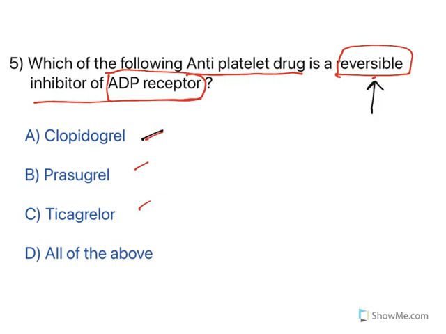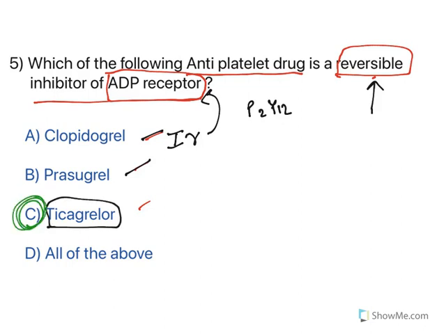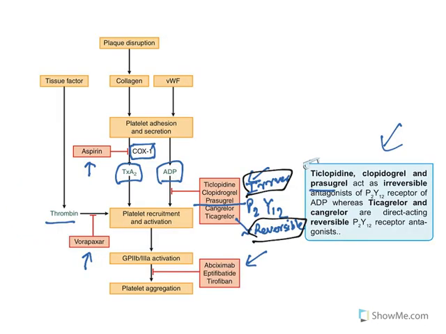Now, clopidogrel, prasugrel are irreversible inhibitors of ADP receptors. ADP receptors means P2Y12 receptors. Now, the reversible one is ticagrelor. So, the answer option is ticagrelor. So, see, reading the mechanism with specific type is also important to crack the NIPER exam. Not only NIPER, even GPAT too.